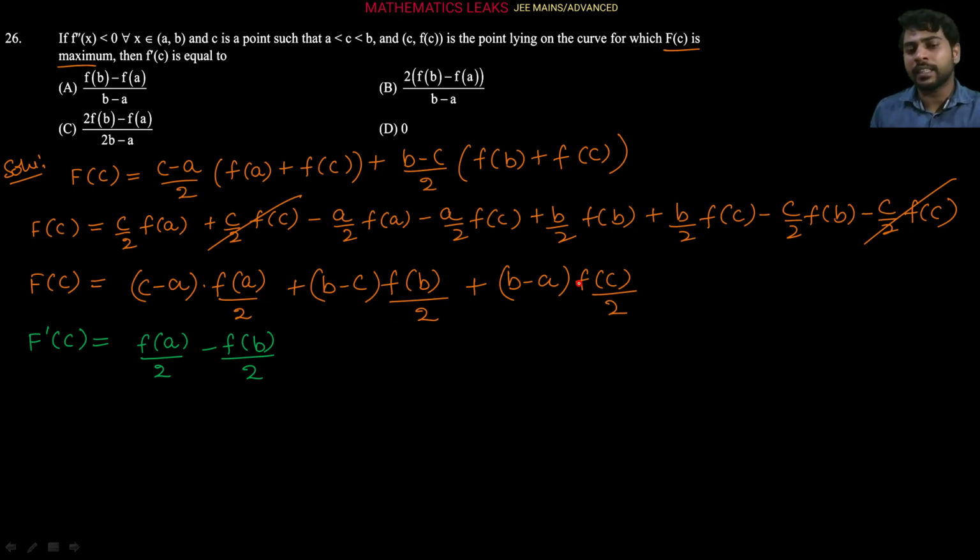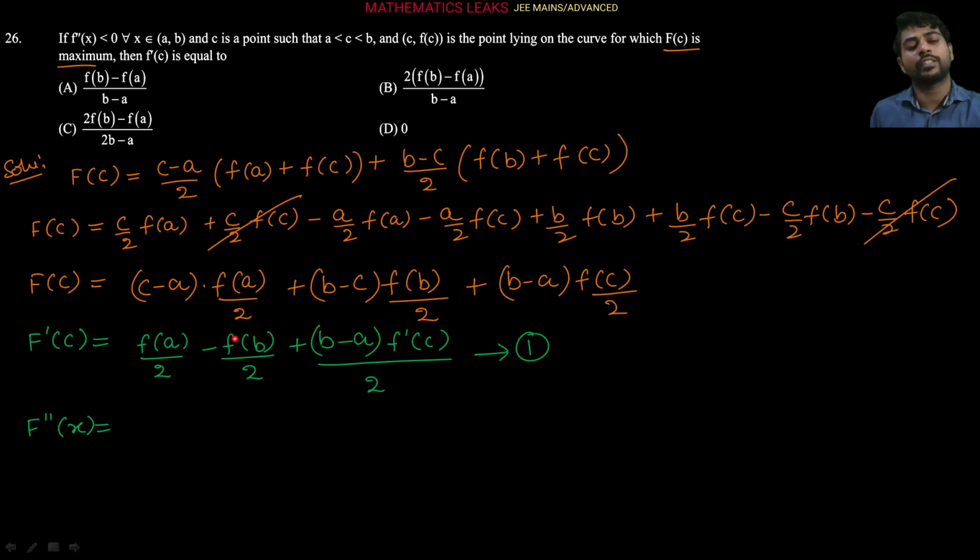And in this one, you will see that b minus a into f dash of c by 2 comes here. So we are getting the first derivative, this one, right? At the same time, we are going to do the second differentiation also with respect to c. Since it is a constant, 0, this is also constant 0 here. So we are getting b minus a by 2 into f double dash c.